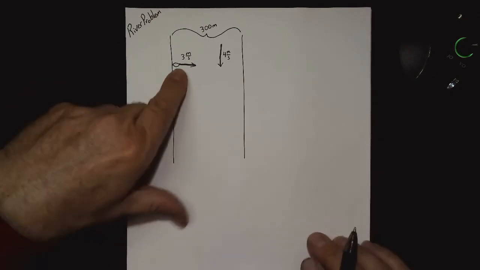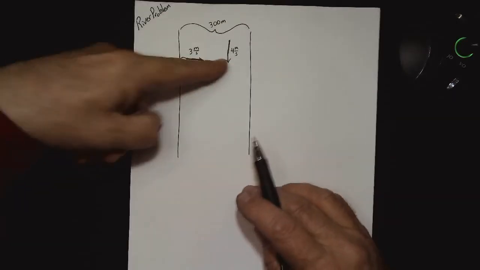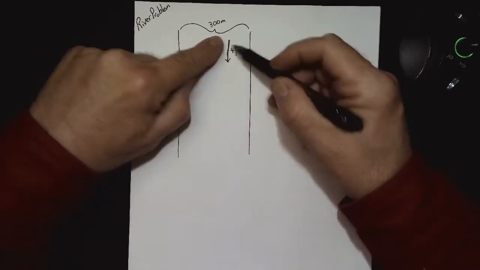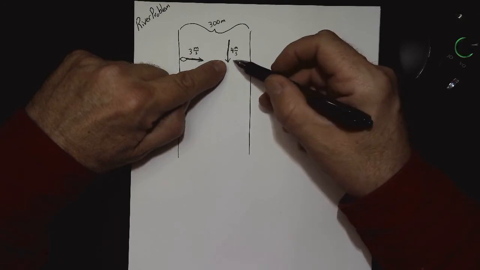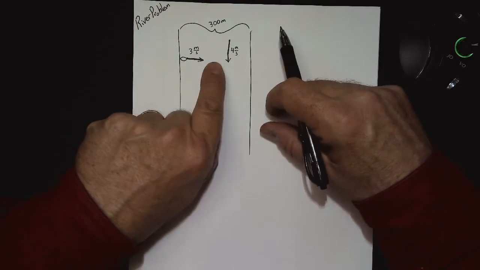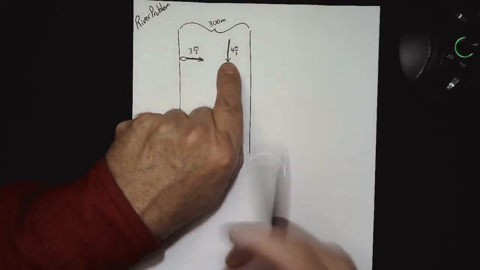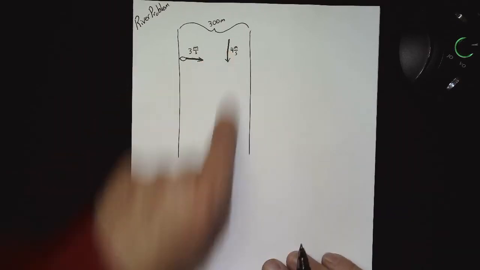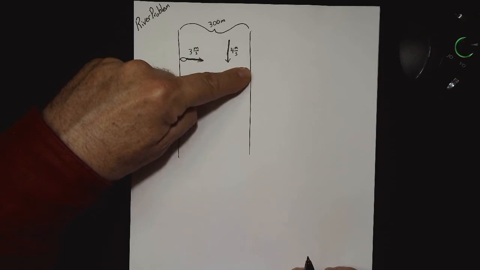So you're out in your boat and you're crashing through the water at 3 meters per second. You're moving to the east at 3 meters per second across a 300-meter wide river that is raging downstream at 4 meters per second. Now recognize this is a fast-moving river, and you are nearly as fast in your kayak pushing across this water. But let's ask, is this water coming down at 4 meters per second slowing you down, or just carrying you downstream while every second you still get 3 meters closer to the opposite bank?